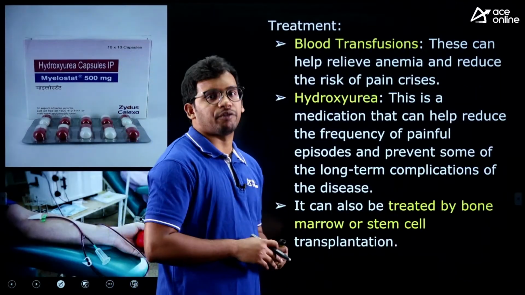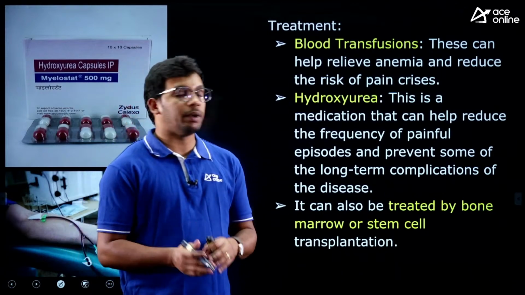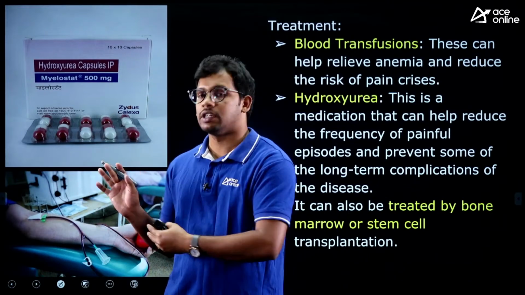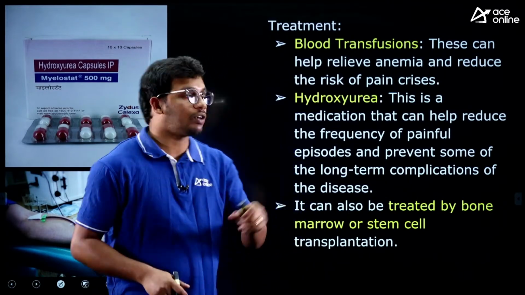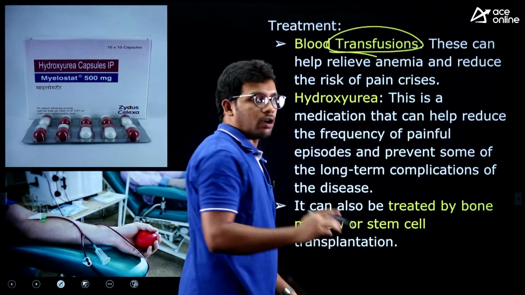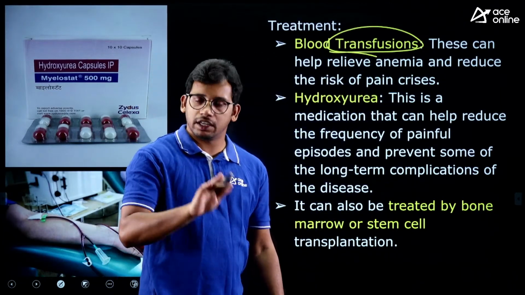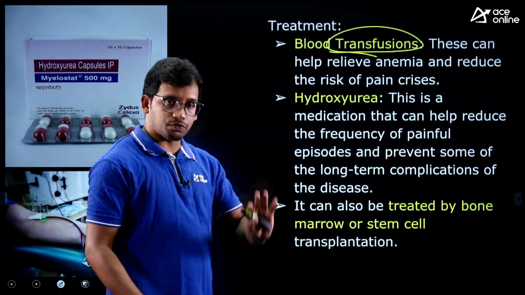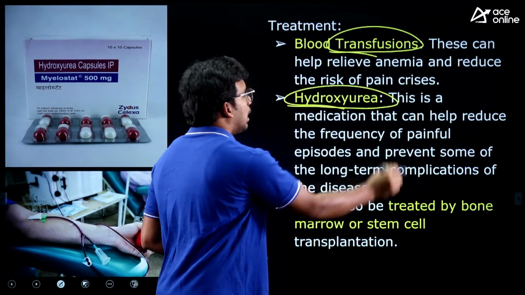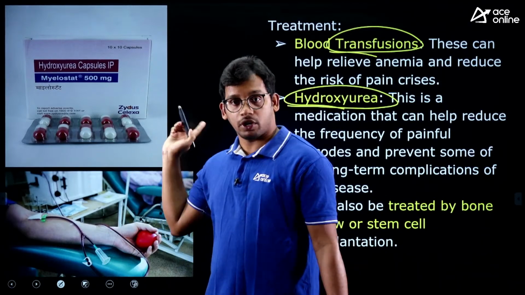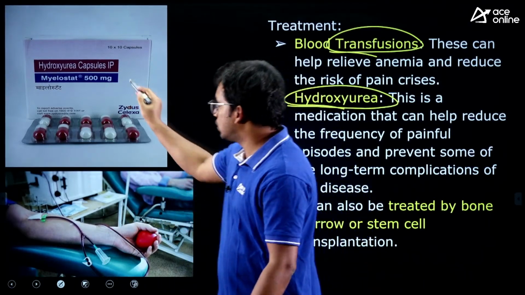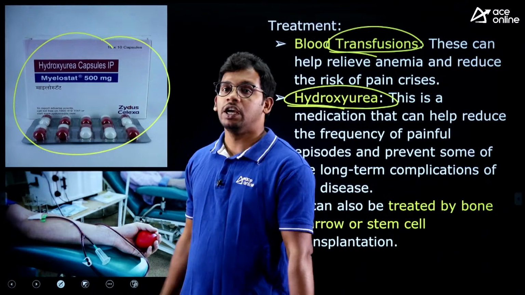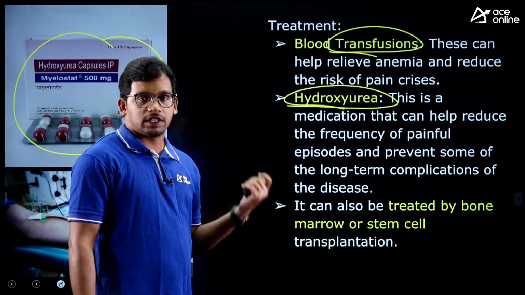Now, what is the treatment for this particular disease? As the blood is not proper because of the sickle-shaped RBCs, we need to transfuse the blood. If we transfuse the blood frequently, then yes, it can be managed because the issue is within the blood itself. So blood transfusion is one type of treatment, and then hydroxyurea. Now this will be important, as this is the context of what ICMR is proposing. This is the medication, which is also given in doses like 200 mg, 500 mg. This is also one of the medications for sickle cell disease.